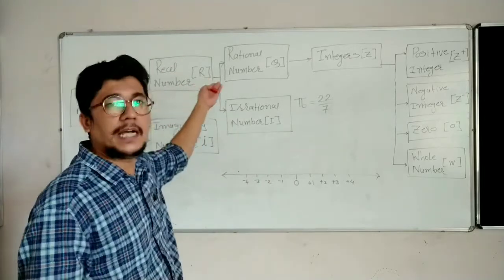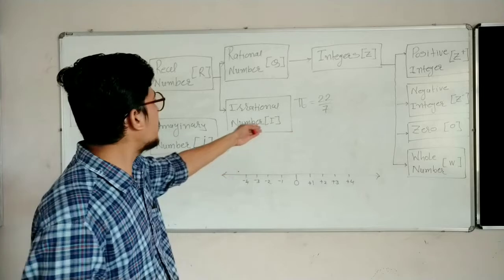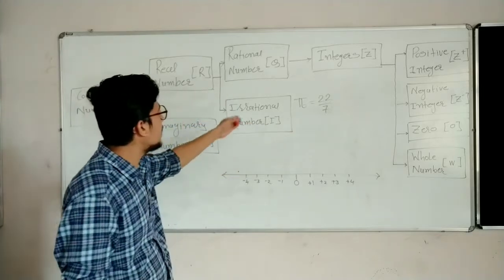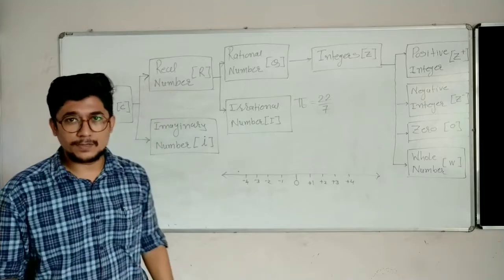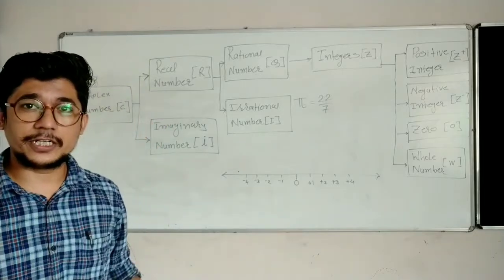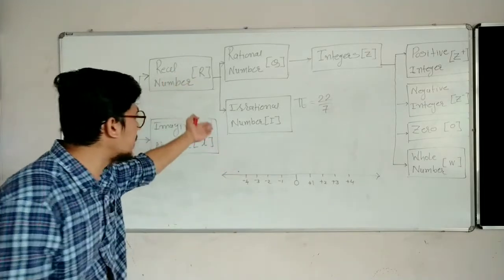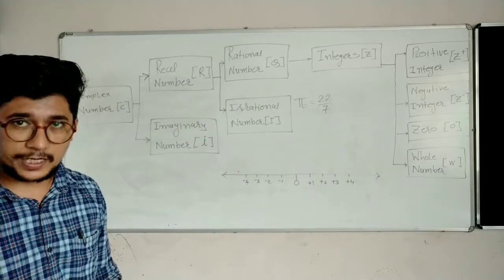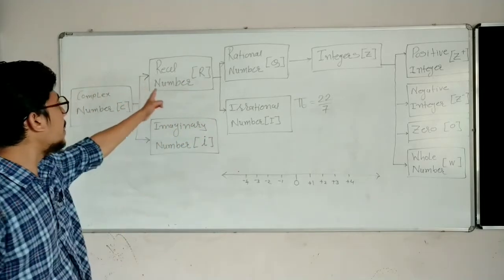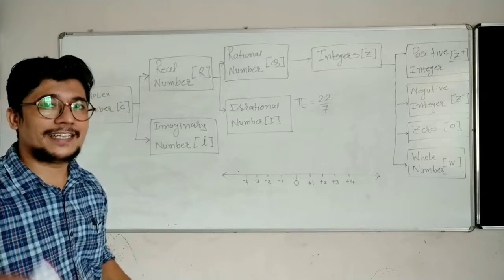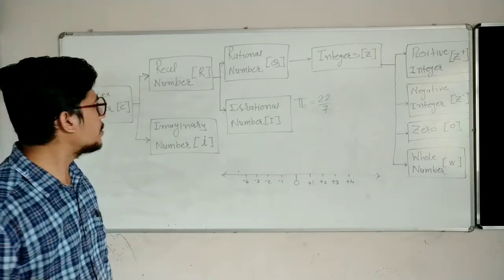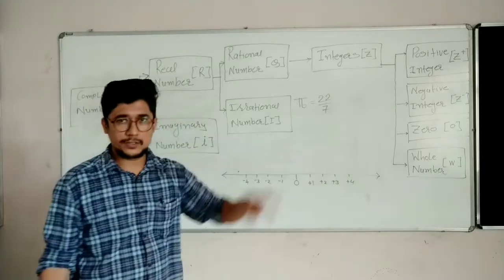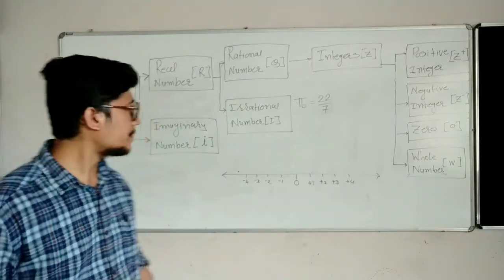So a rational number has a cousin brother, that is the irrational number. This rational number and irrational number have a father, that is the real number. The real number is the great grandfather of the rational number and irrational number. Okay. So now the real number has another cousin, that is the imaginary number. You just have to know it. Your syllabus comes from rational numbers, so you don't have to worry about it.